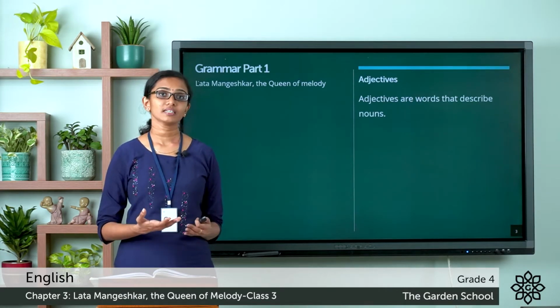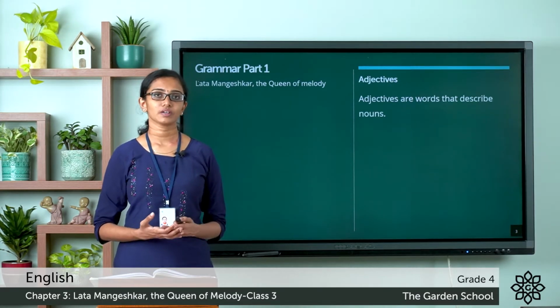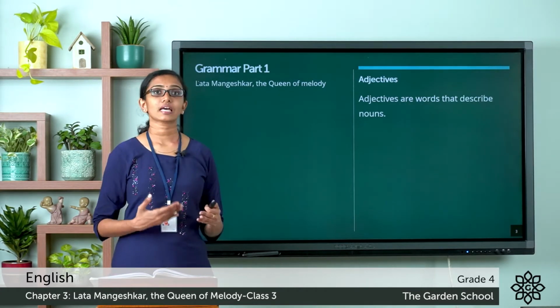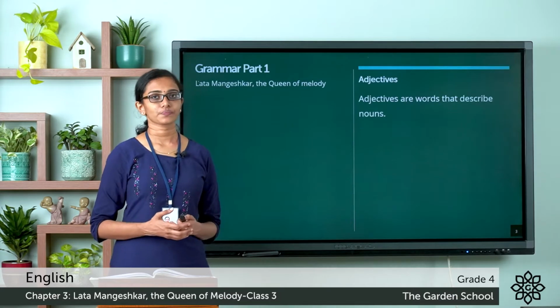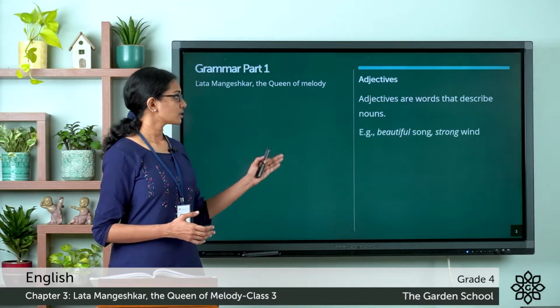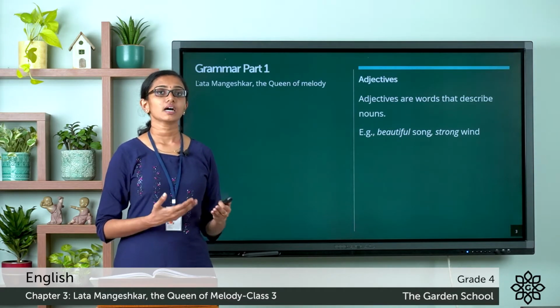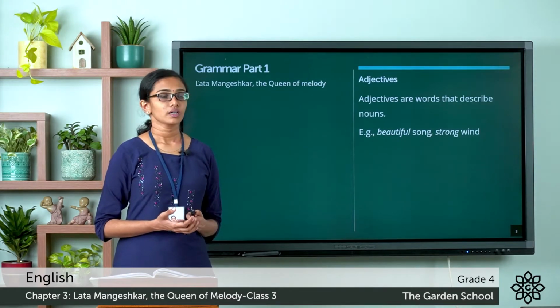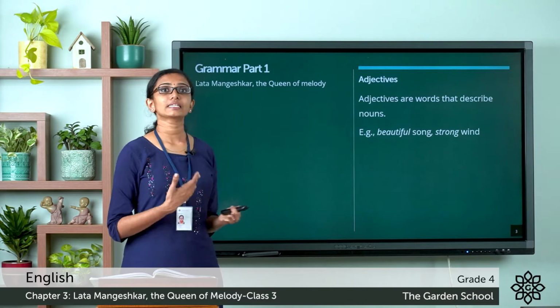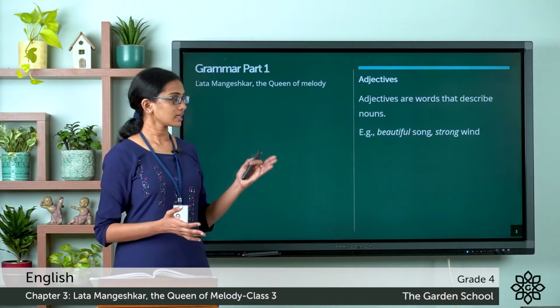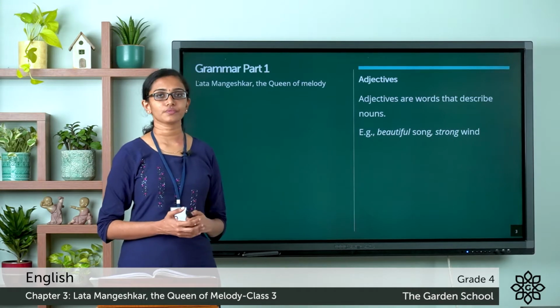You see a word that can describe a noun. That's called an adjective. So adjectives are words that describe nouns. For example, beautiful song. You see the word song? This is a common noun. Now the word beautiful describes that the song is beautiful. So the word beautiful is an adjective.